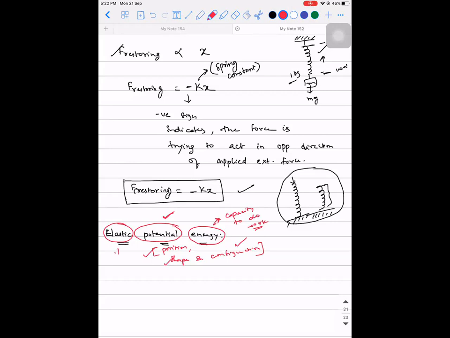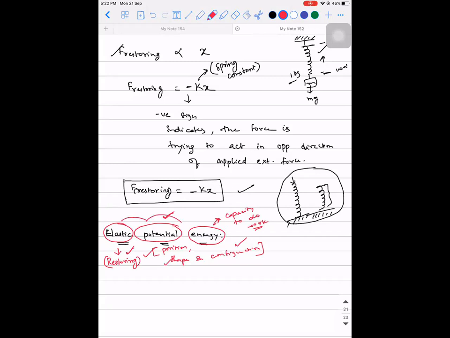The concept of elastic is coming from the property of restoring. You're able to understand this? If you're talking about the potential energy of an object which has the tendency to restore itself, in the sense that when you try to disturb its original configuration, the object will try to come back to its original configuration, then that particular energy is called elastic potential energy.